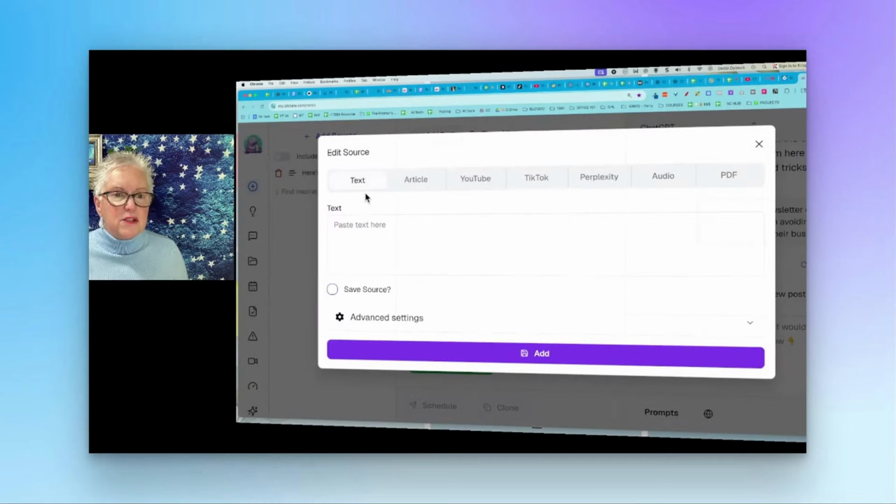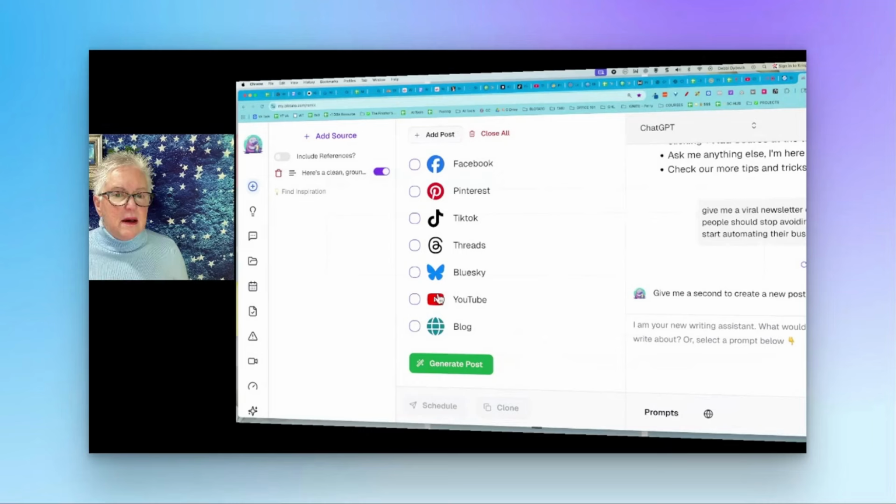If I click on add source, I can add the YouTube URL there. I can add an article, a news article, the text, or the transcript, whatever it is, and then it'll make the social media post for you.